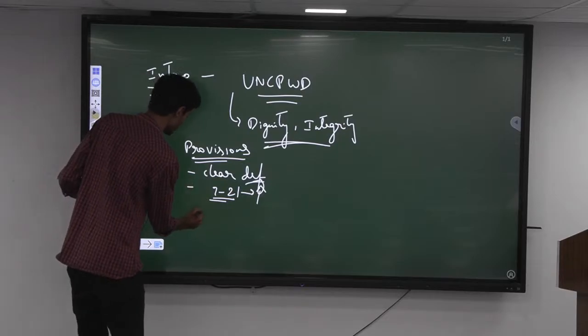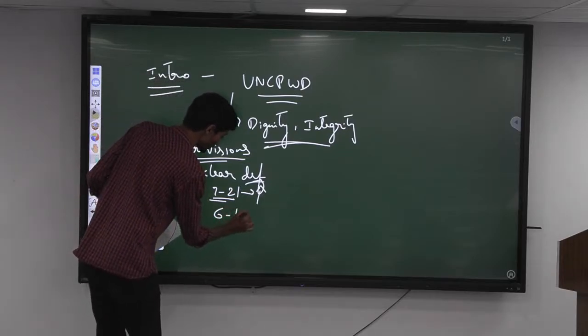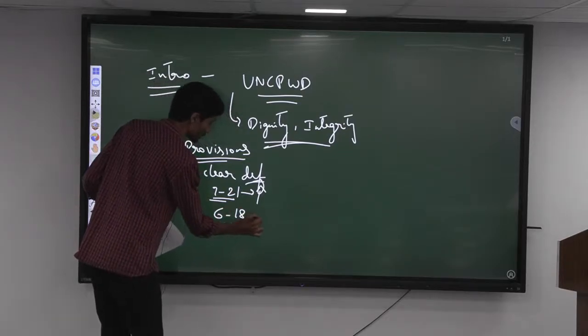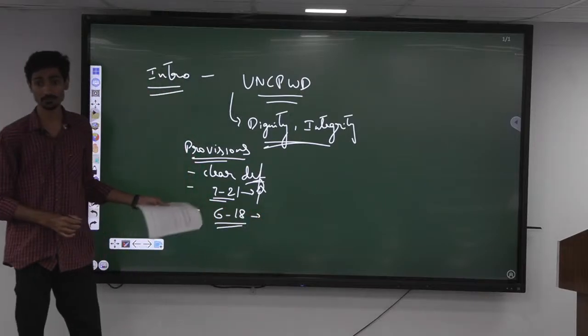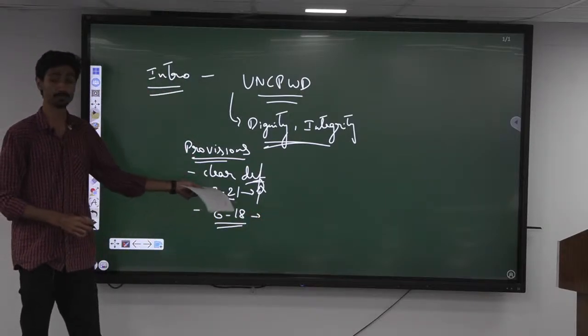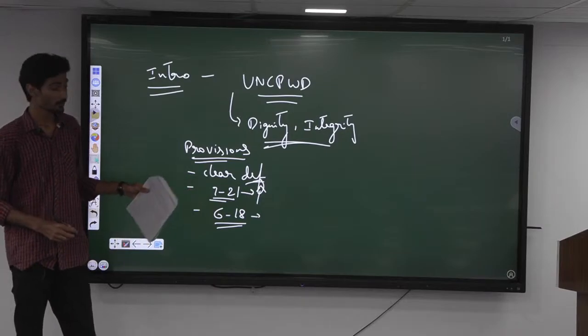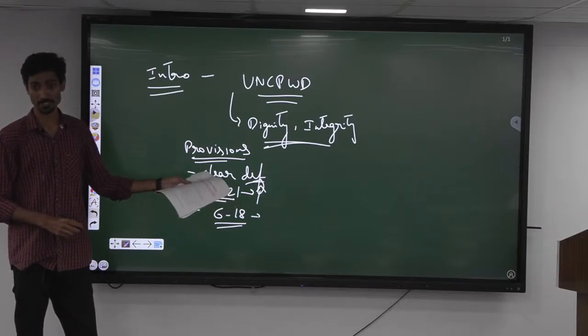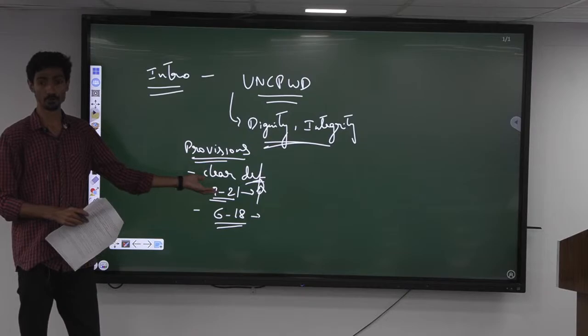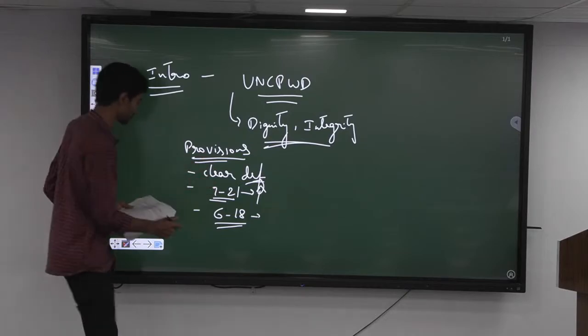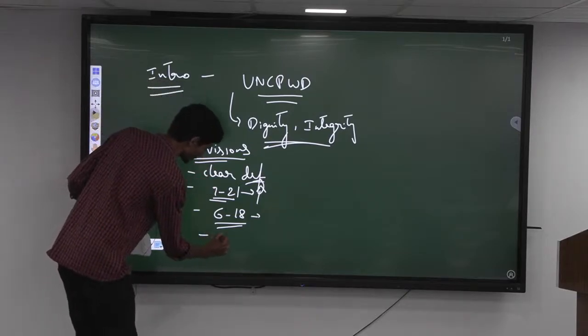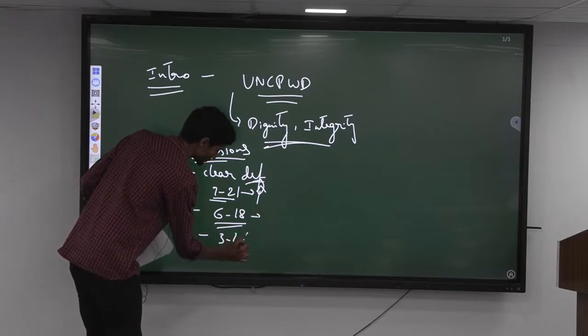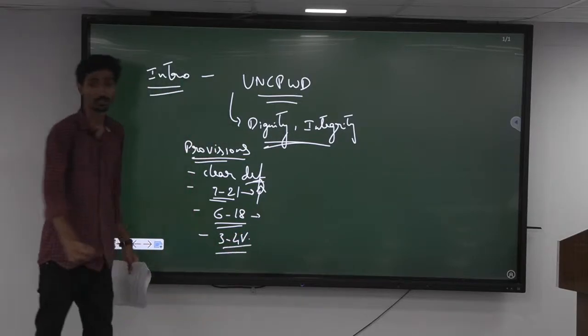Then for children with disability, the education age has been increased from 6 to 14, to 6 to 18, which gives them a cushioning. They can afford to take a little bit more time. And one more important point is the increase in reservation from 3 to 4%.